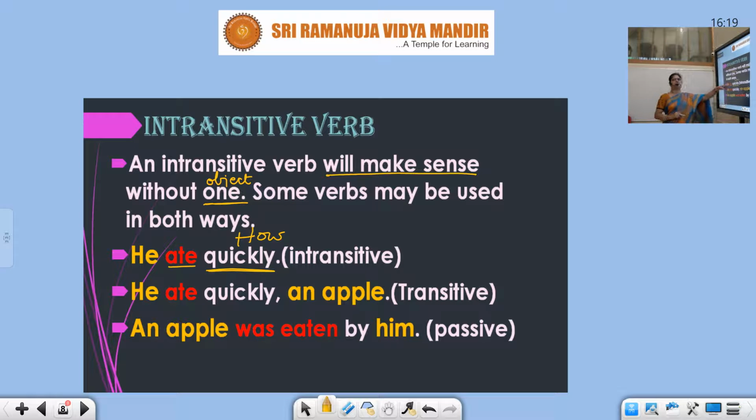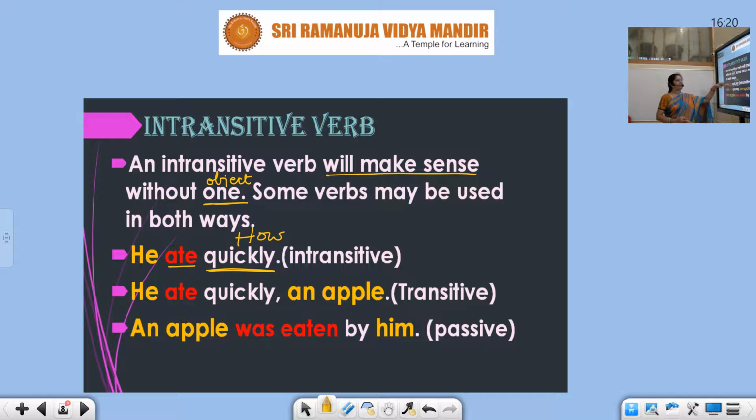So this is intransitive. Any words which are not answering the question of what or whom to a verb are not objects. I repeat once again. Any word that answers the question of what and whom to a verb is an object. Now here, he ate. How? Quickly. So it is an intransitive verb.